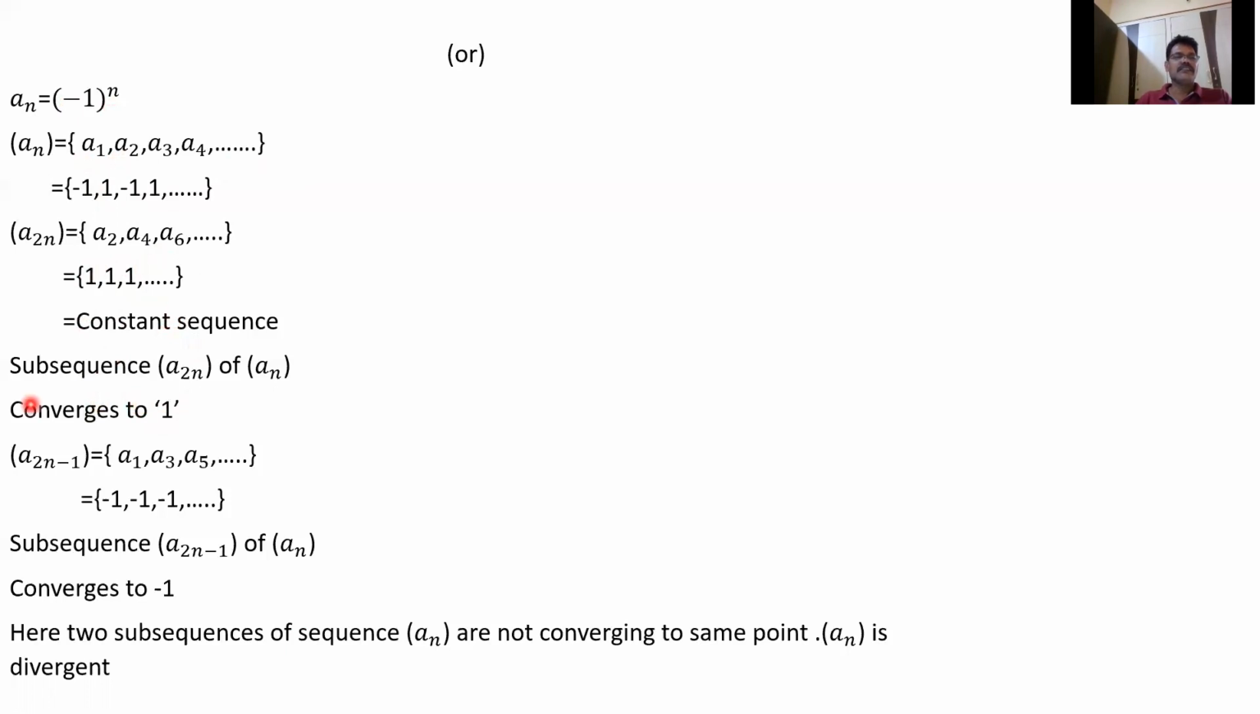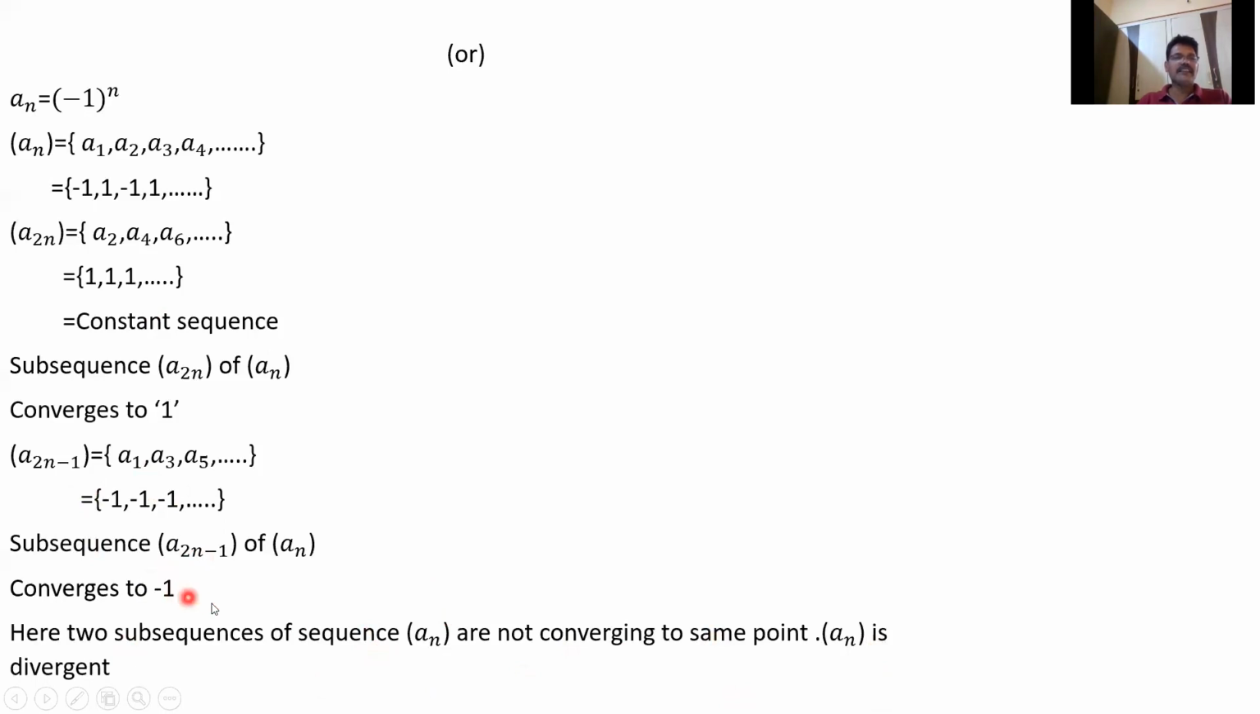So simply, it is a constant, that's why it converges to 1. And similarly, a_{2n-1}, that is a1, a3, converges to -1. So here two subsequences of a_n converge to different points. Not converging to the same point, therefore a_n is divergent. If a_n is convergent, then every subsequence of the sequence a_n converges to the same point. So here one converges to 1, the other converges to -1.